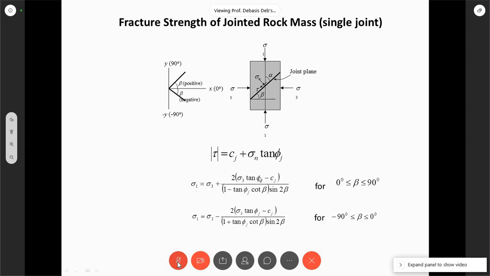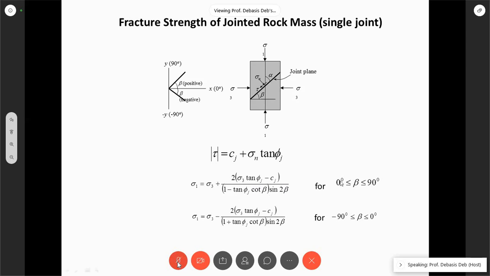So until today, we discussed phi r and Cr, which are the properties of the rock, the friction angle and the cohesion. Now here we are talking about the property of this joint surface. That's why subscript j is given. This is not the rock property. Do not make that mistake. Okay.